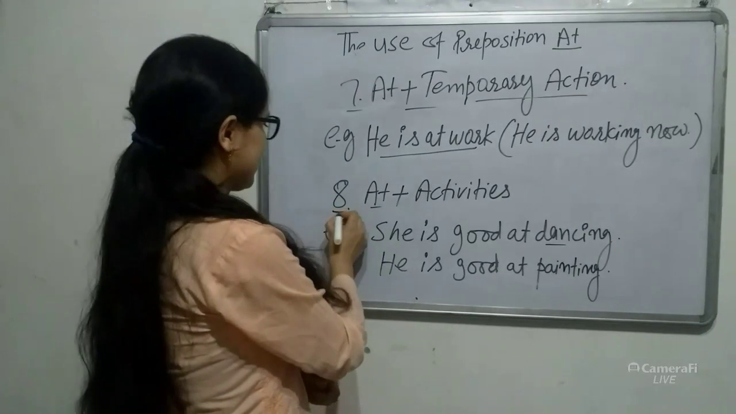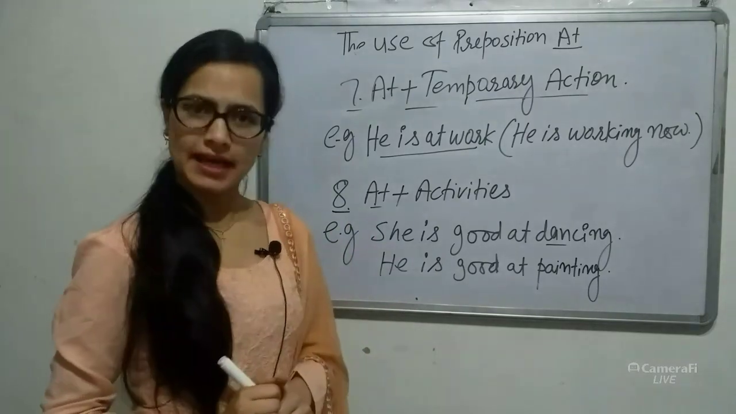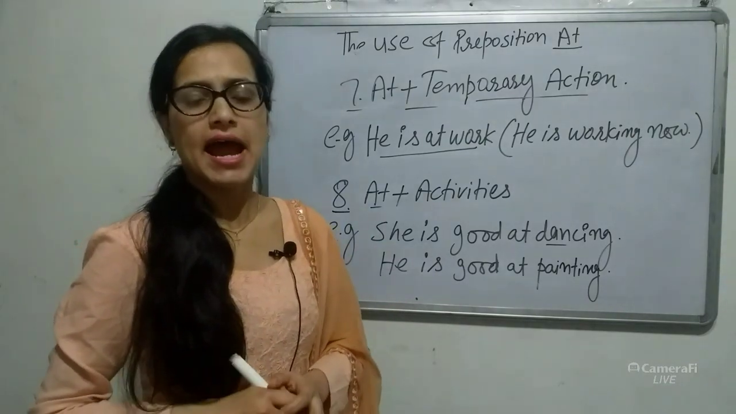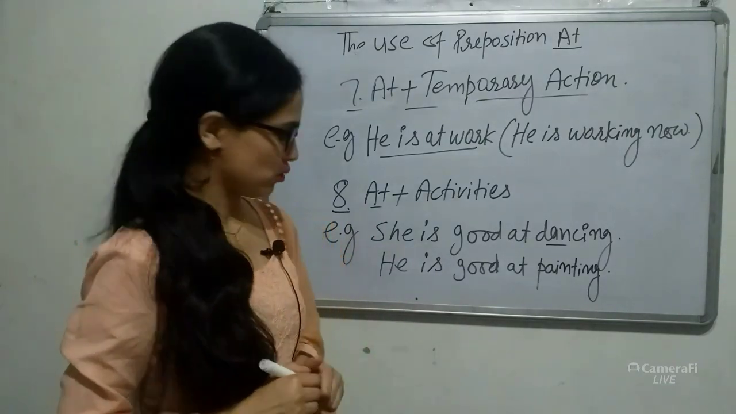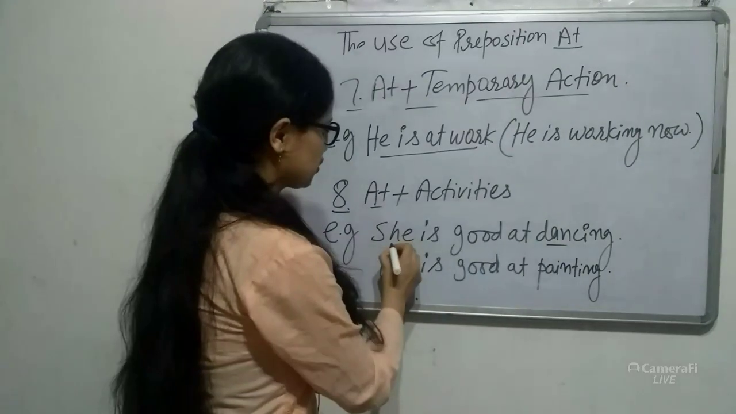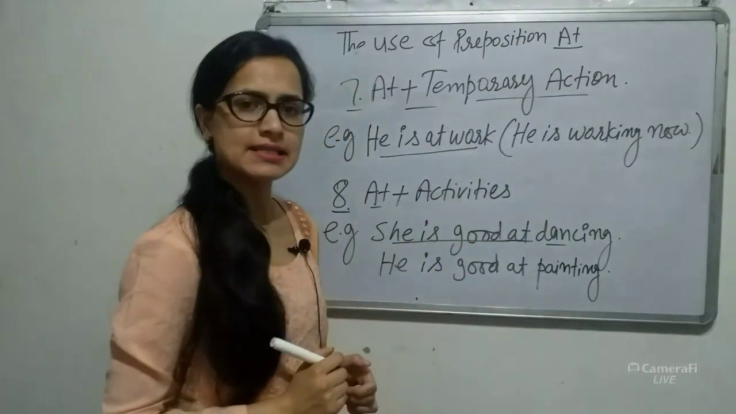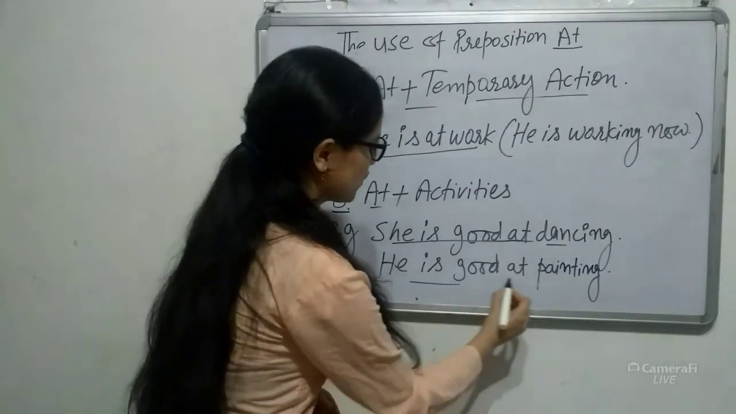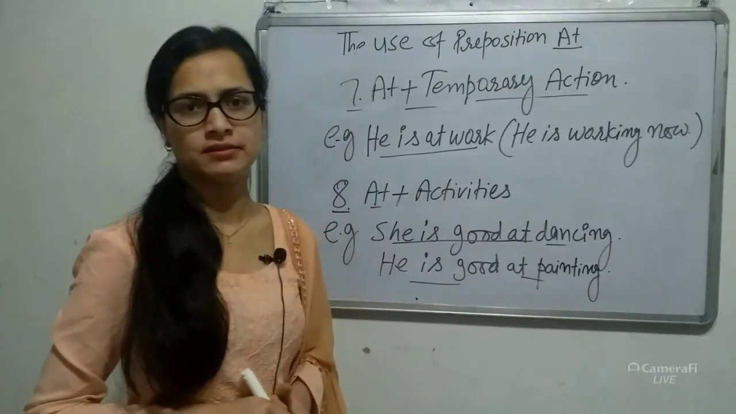So next, number 8, at plus activities. So we use "at" with activities also. For example, she is good at dancing. He is good at painting.